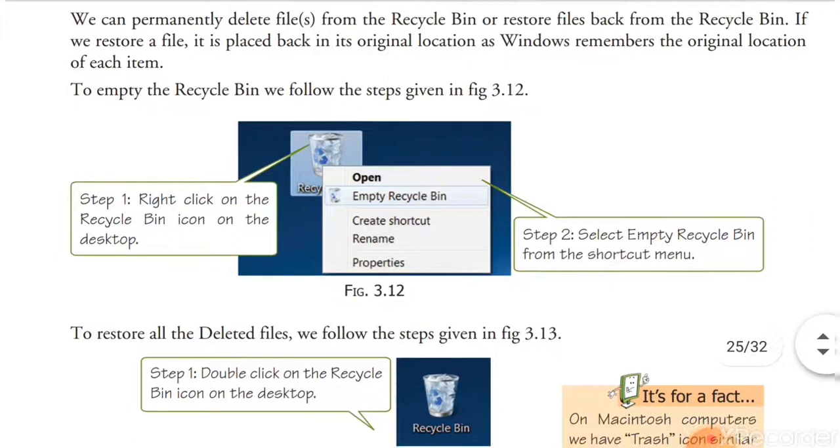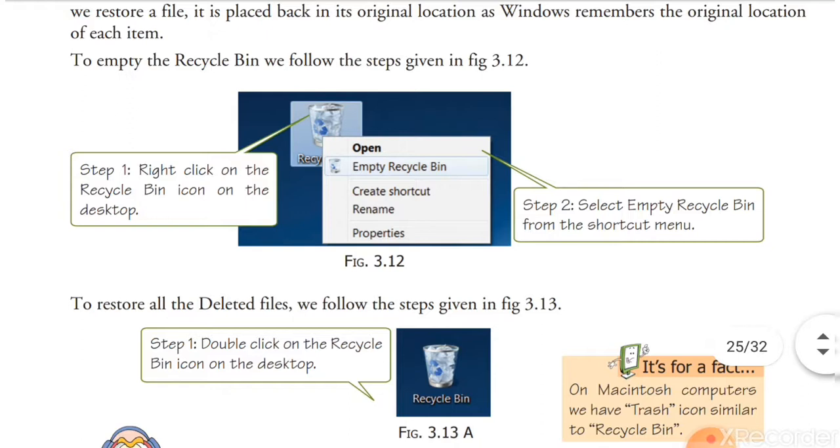So if you want to empty the recycle bin, suppose any file that you have deleted is retained in the recycle bin, and from there also you want to remove the file, then you will follow these steps. Right click on the recycle bin icon on the desktop and click on empty recycle bin.